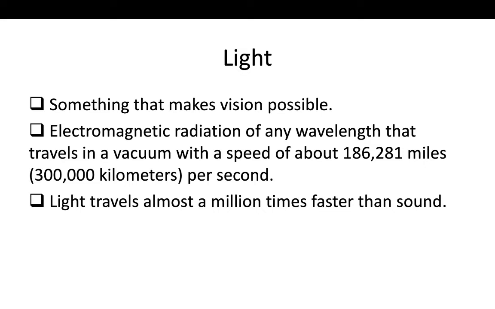Last time we studied the electromagnetic spectrum. So there was a specific spectrum for light. Anything that lies in the electromagnetic spectrum and whose speed in a vacuum is 300,000 kilometers per second is light. Light travels almost 1,000,000 times faster than sound, and there are thousands of practical examples.